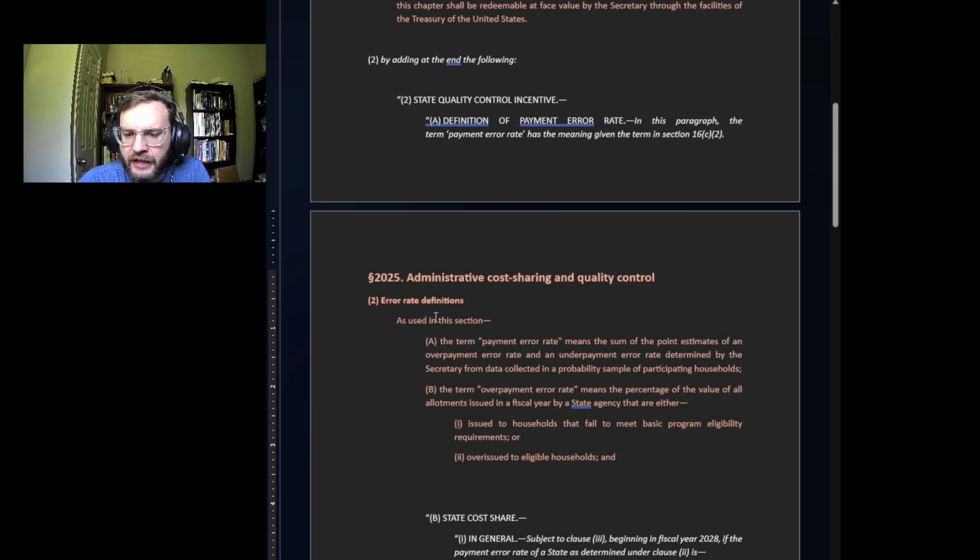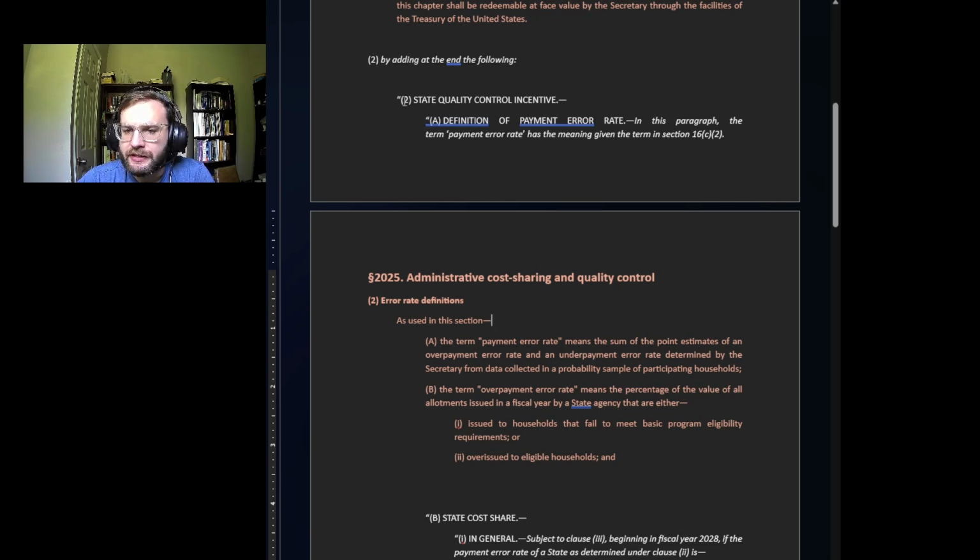The term payment error rate means the sum of the point estimates of an overpayment error rate and an underpayment error rate determined by the Secretary of Agriculture for data collected in a probability sample of participating households, so households participating in the food stamp program. The term overpayment error rate means the percentage of the value of all allotments issued in a fiscal year by the state agency that are either issued to households that fail to meet basic program eligibility requirements or over-issued to eligible households. So basically, did you get overfunded in SNAP? Did you get underfunded in SNAP? What is the error rate?